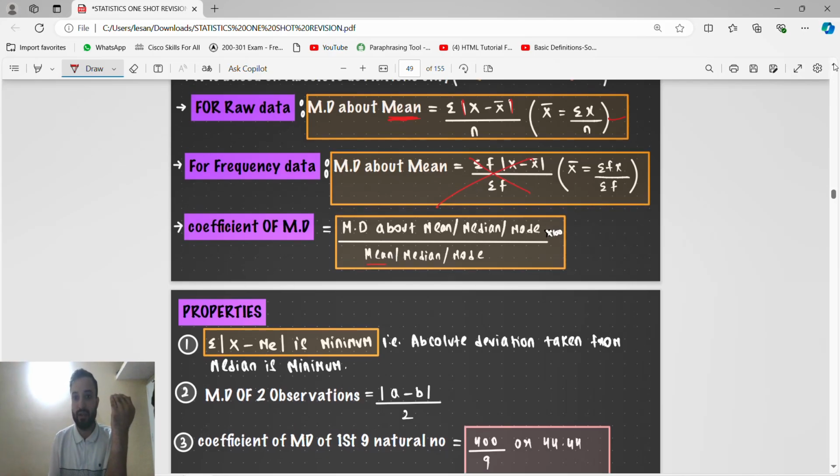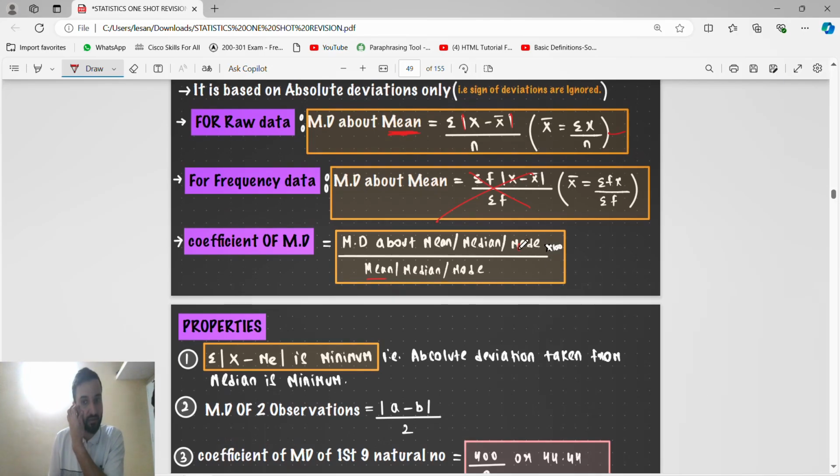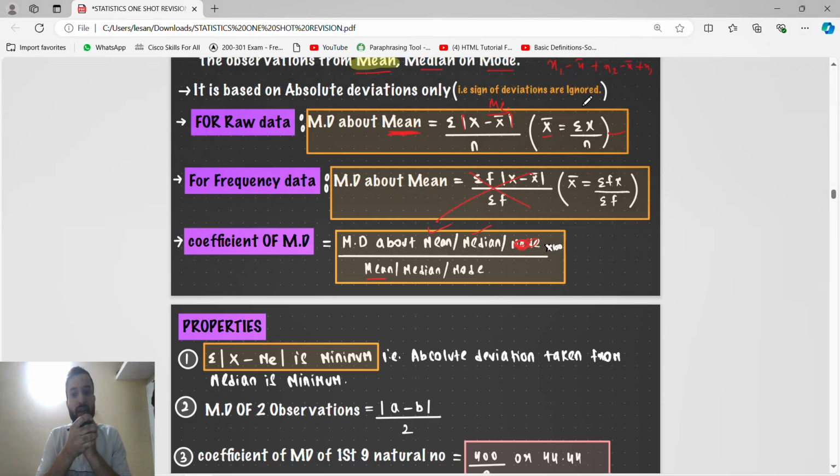If they ask to find the coefficient, guys, mode they will not ask in the examination, they will ask the coefficient of mean or median. So mean deviation about mean means this, mean deviation about median means the same thing, just in place of mean we have to use the median. Already we have done it, right? Median, guys, we know it is only for ungrouped, for grouped we are not going to find it. For ungrouped we know how to find the median: we arrange in ascending order, then we see if n is odd, we use one formula, n is even, we use the different formula.